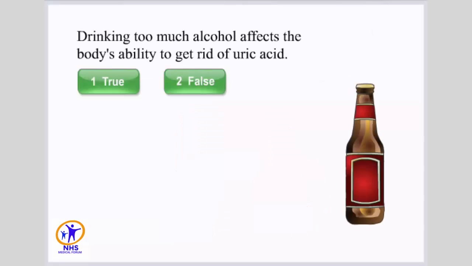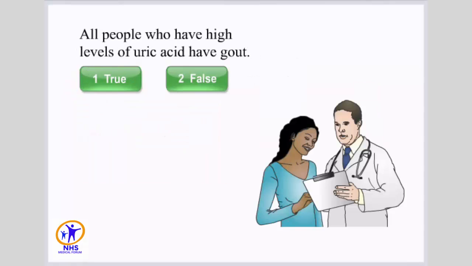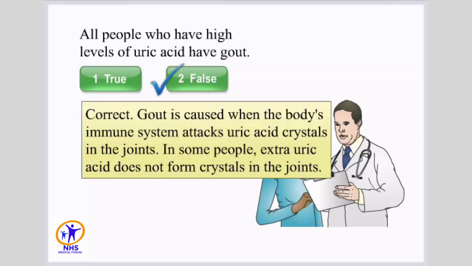Drinking too much alcohol affects the body's ability to get rid of uric acid. Select true or false. Correct. It is harder for the body to get rid of uric acid if too much alcohol is consumed. All people who have high levels of uric acid have gout. Select true or false. Correct. Gout is caused when the body's immune system attacks uric acid crystals in the joints. In some people, extra uric acid does not form crystals in the joints.